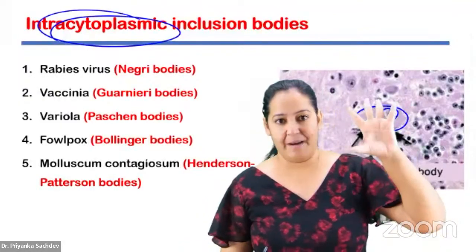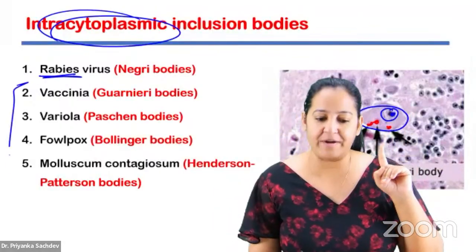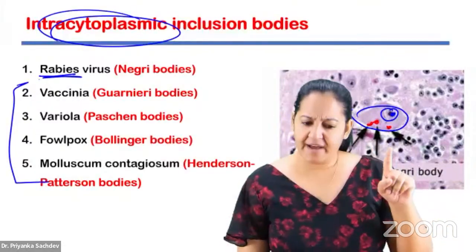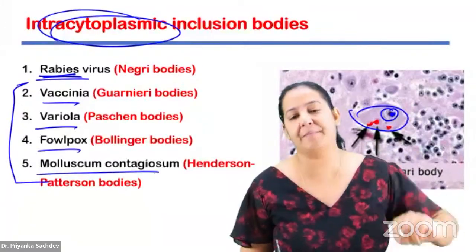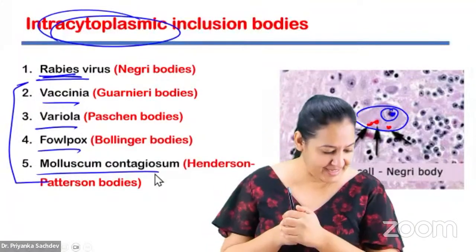So learn the 5 examples. Learn the 5 viruses. It is 1 RNA virus and 4 DNA viruses. In the DNA viruses, all 4 are from the Poxviridae family. The RNA virus is rabies. And in the Poxviridae, it's vaccinia, variola, fowlpox, and molluscum contagiosum. These are the members of the Poxviridae.